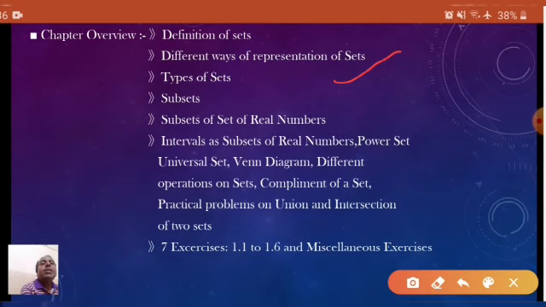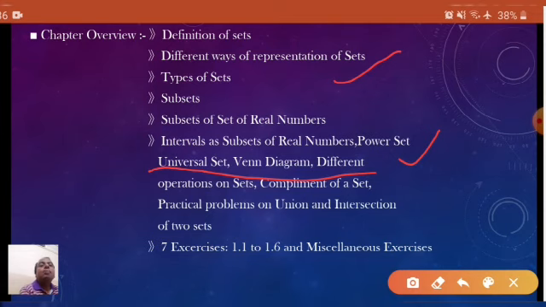Subsets of the set of real numbers, intervals as subsets of real numbers, power set, universal set, Venn diagram and different operations on sets, complement of a set, practical problems on union and intersection of two sets.